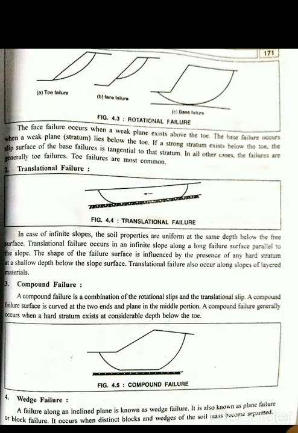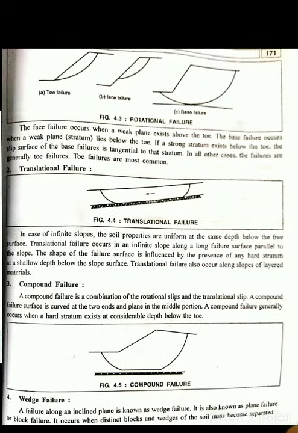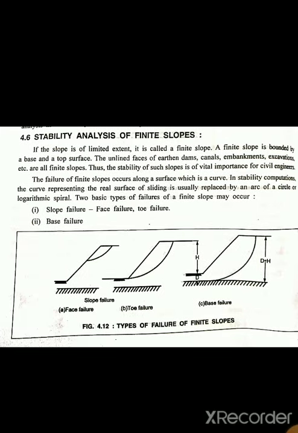So these are the different types of common slope failure. First is rotational failure, translation failure, compound failure, wedge failure and miscellaneous failure. Now, stability analysis of finite slope.